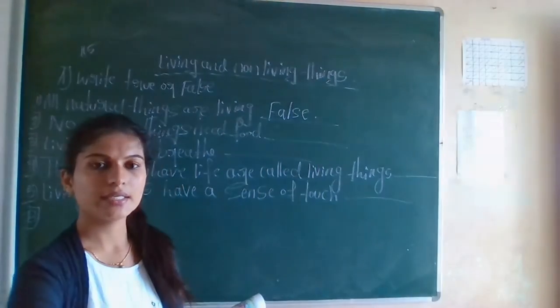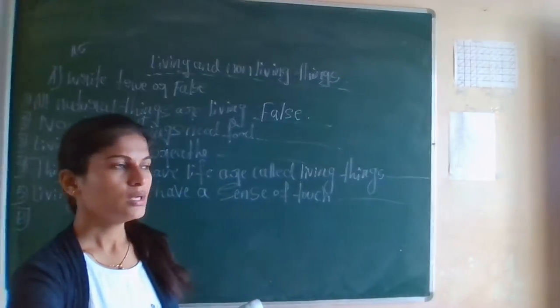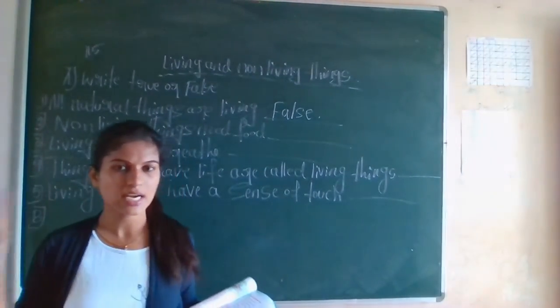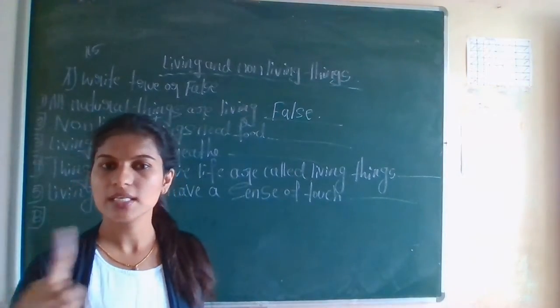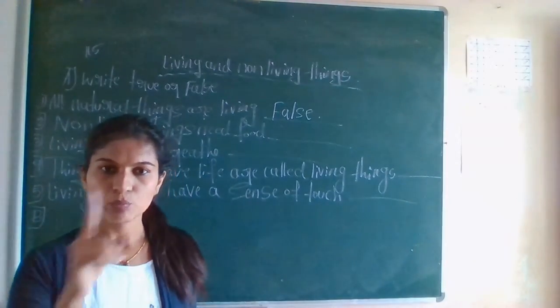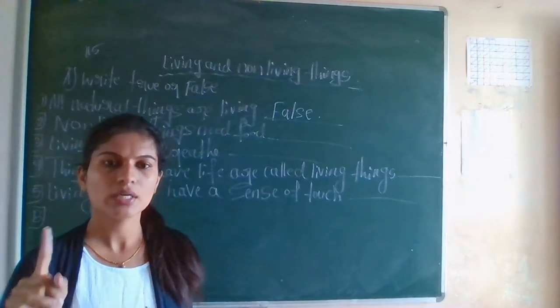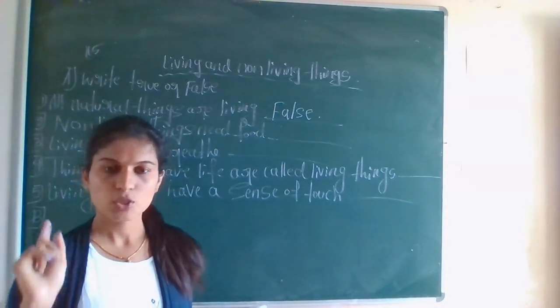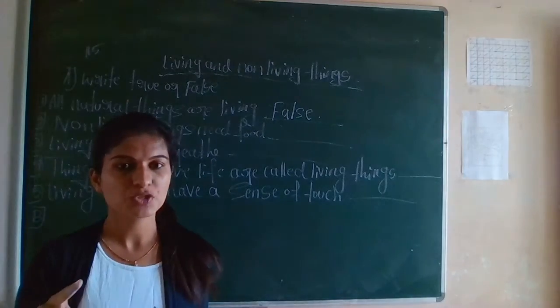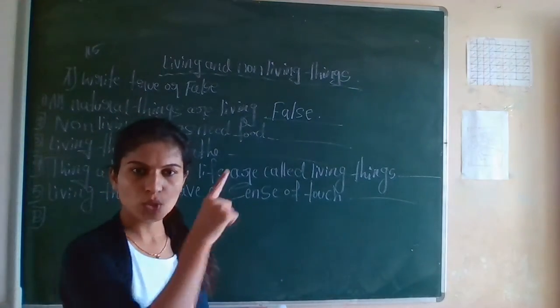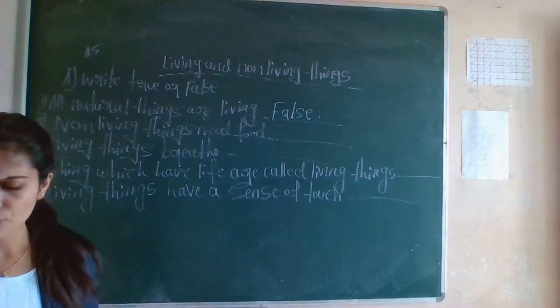How can you say that? See, the sun is a natural thing, but it's not a living thing. The moon is a natural thing, but it's not a living thing. Many things are natural but not living things. So the first one is false.